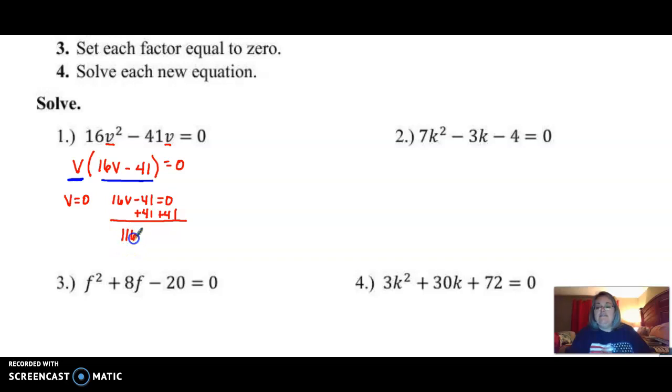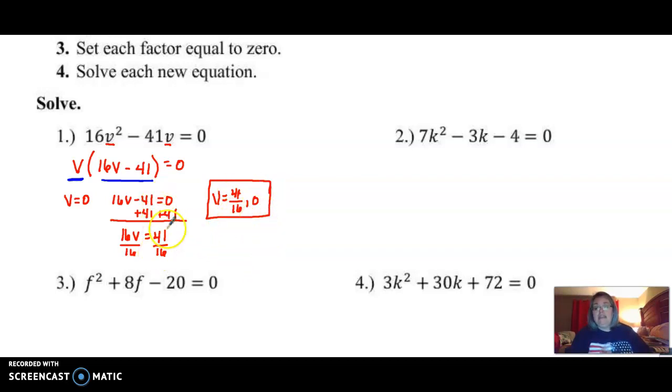We'll have 16v, extra line, 16v is equal to 41. And then when we divide both sides by 16, we get v is equal to 41 over 16 and 0. Don't forget you have both of those answers, 41 over 16 and 0.